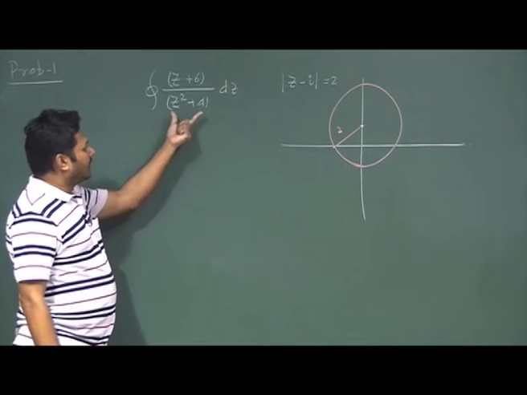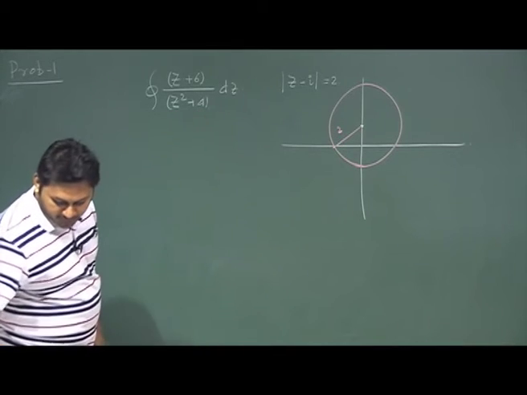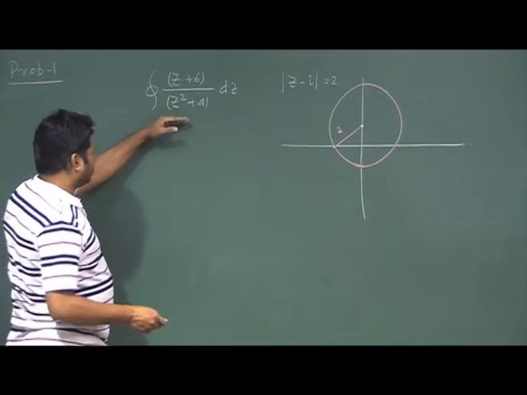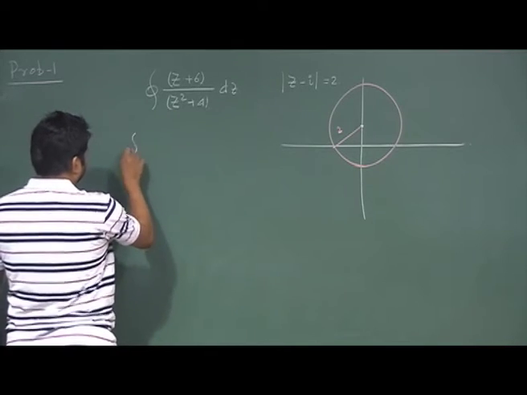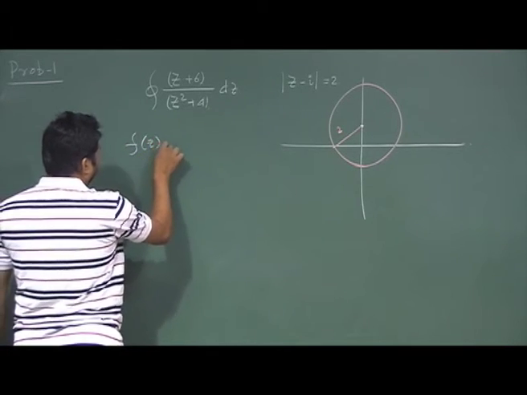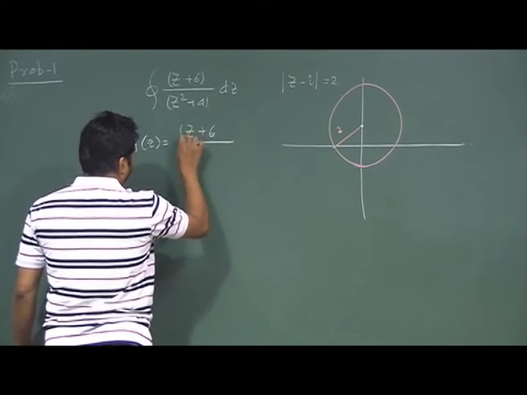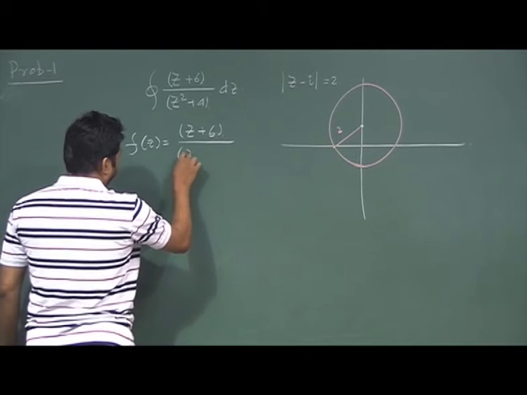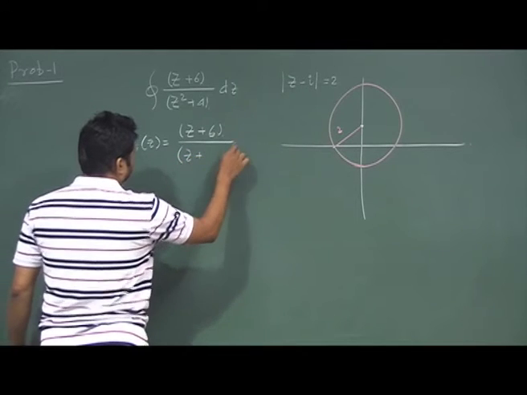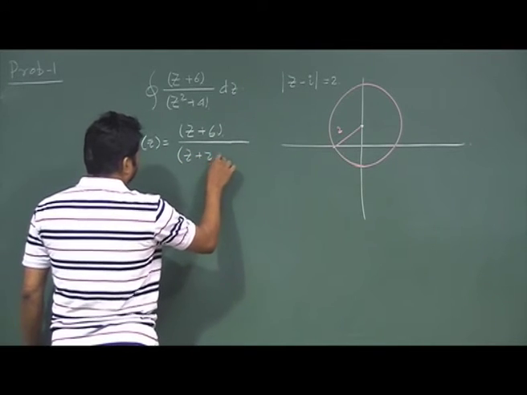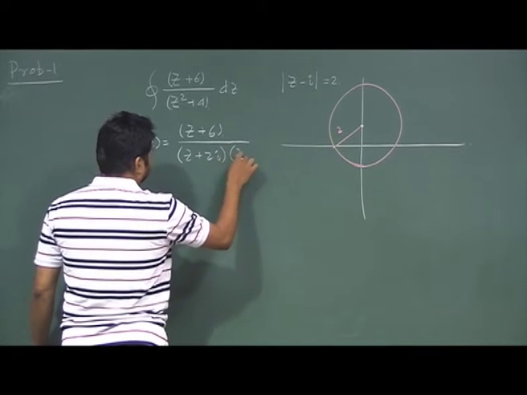So now this is the function. I need to find out for this function, z plus 6 over (z plus 2i)(z minus 2i).